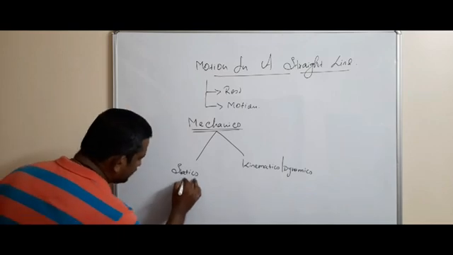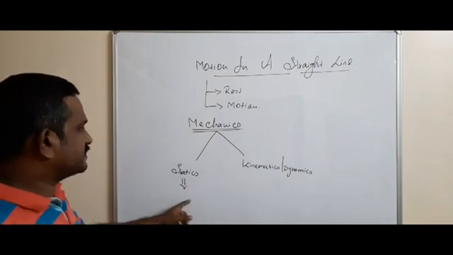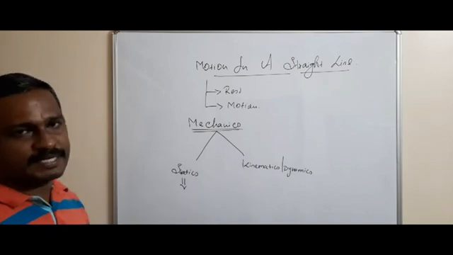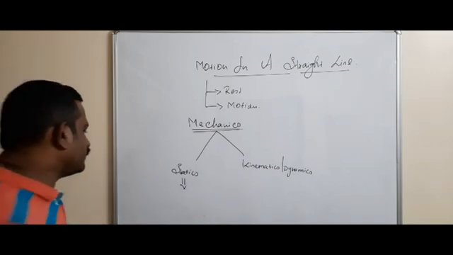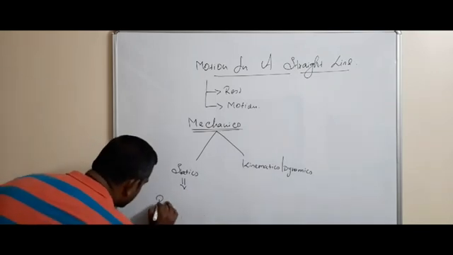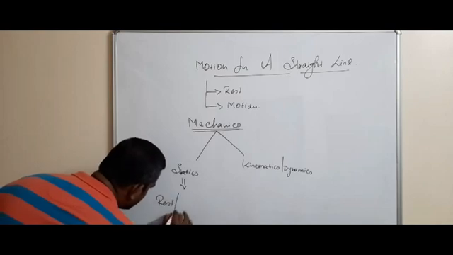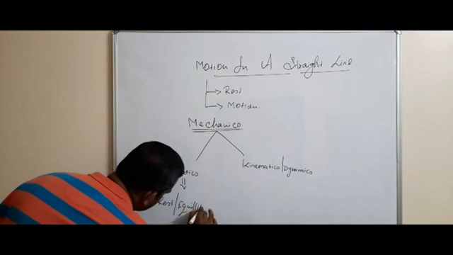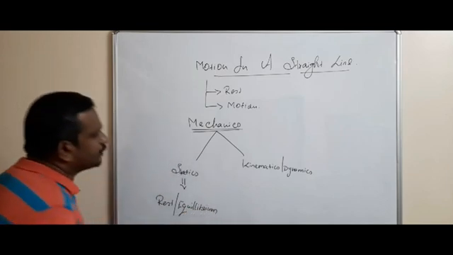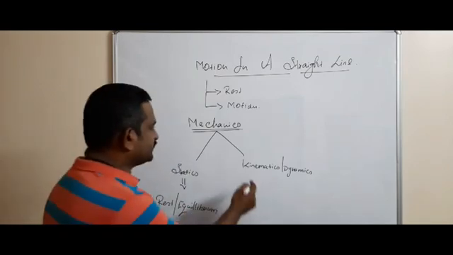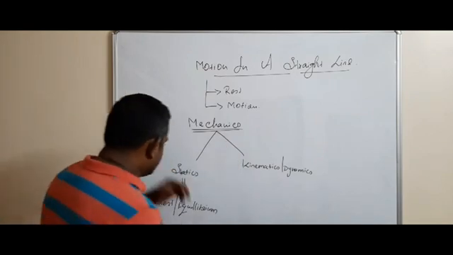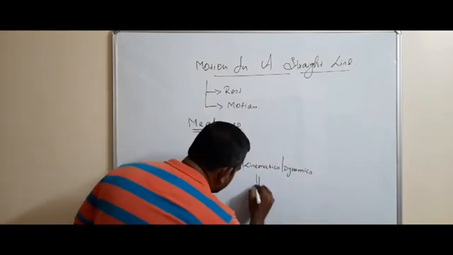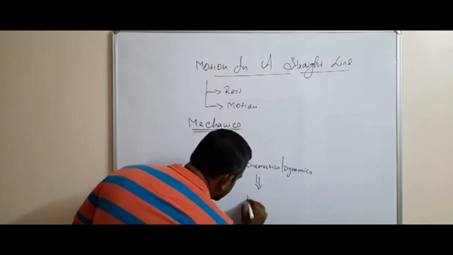Statics is a branch of mechanics which deals with the conditions for rest or equilibrium. Kinematics is the branch of mechanics which deals with the conditions for motion.